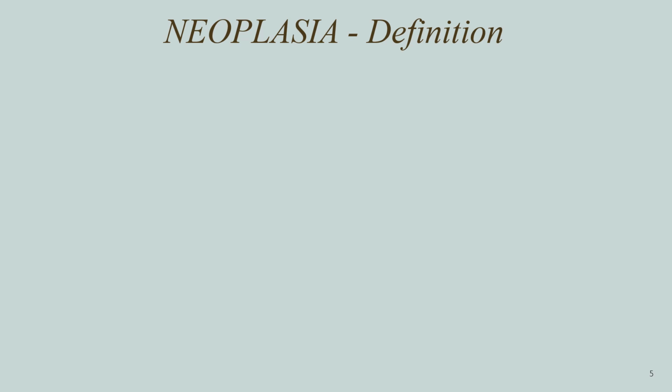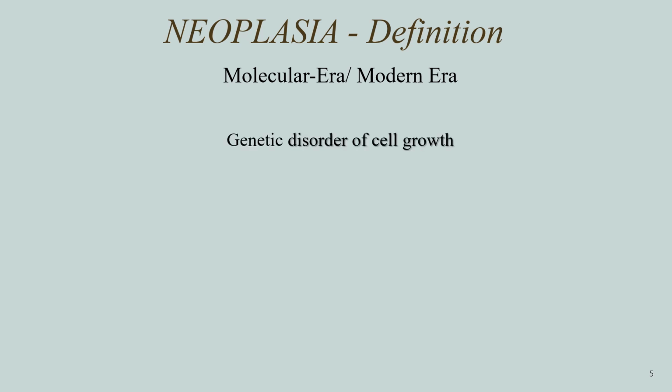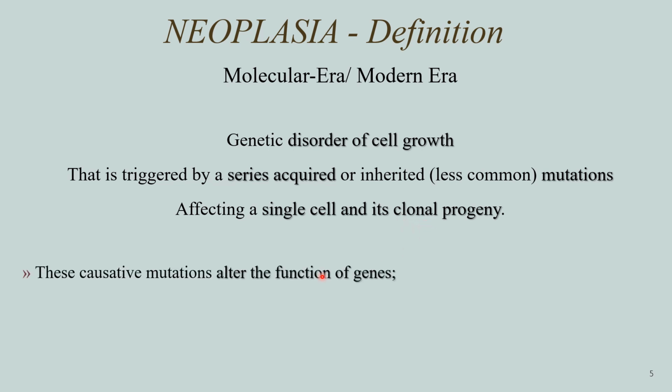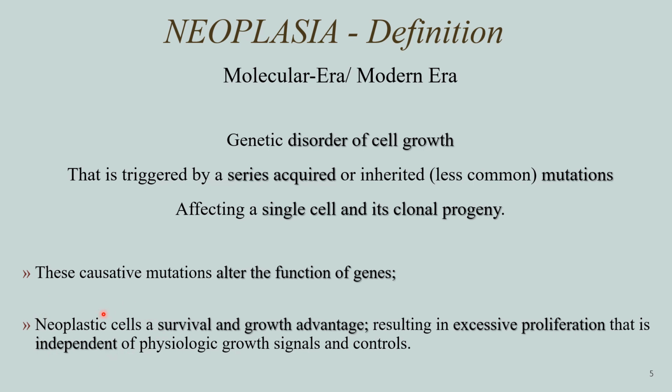But now, with the advent of certain molecular techniques and our understanding of the molecular basis of cancer, in the modern era, neoplasia is simply defined as a disorder of cell growth that is triggered by a series of acquired mutations of a single cell and its clonal progeny. Now, what are the characteristics of these neoplastic cells? These neoplastic cells have a survival and a growth advantage that in turn results in excessive proliferation, and this excessive proliferation will be independent of the physiological growth signals and controls.